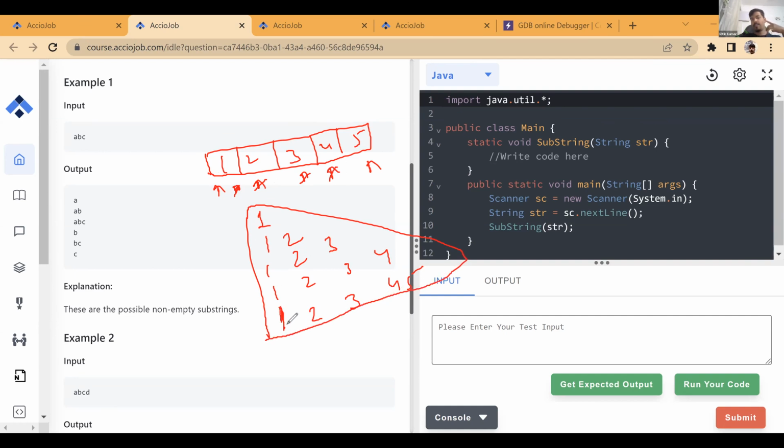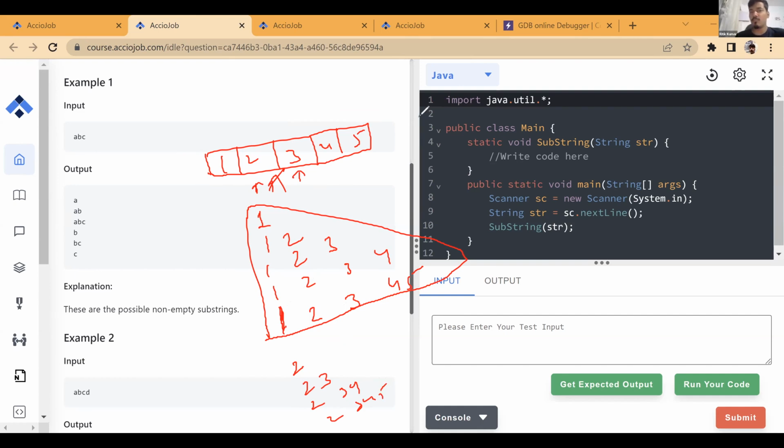So these are all the subarrays that start with 1. Now, is that all the subarrays? No. There are even more subarrays which start with 2. So we change the first index and start with 2. The ending index is 2, so that is the first subarray. Now we move the end index, so that becomes 2, 3. Then 2, 3, 4, then 2, 3, 4, 5.